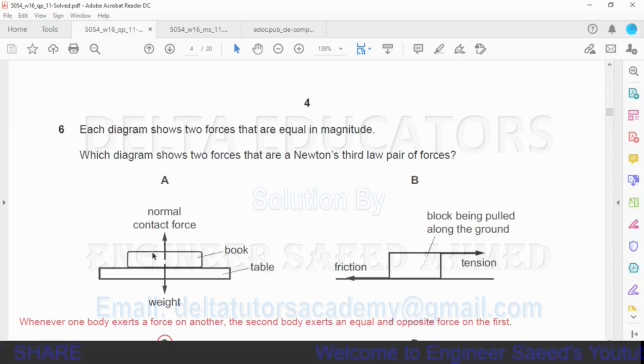Now here we are looking that weight and normal contact force, both the forces are shown on the same body, on one body, so this option is incorrect. Here also we are looking that on this block one force is here and second force is here. It is tension, it is friction. Here two forces are acting on the same body, so this option is also incorrect.